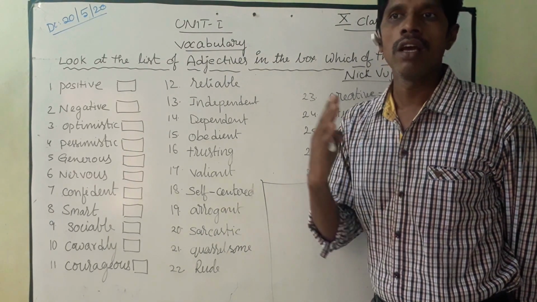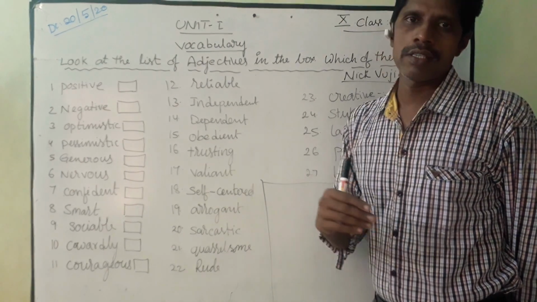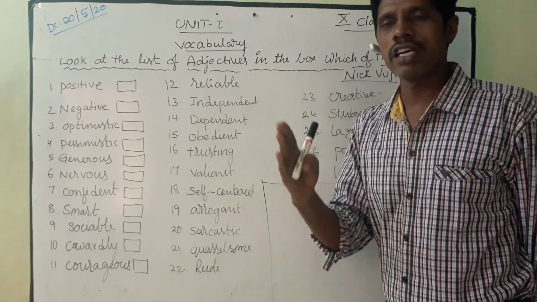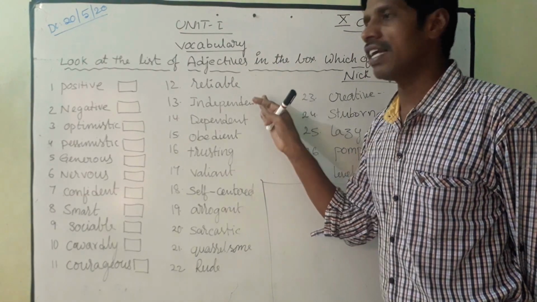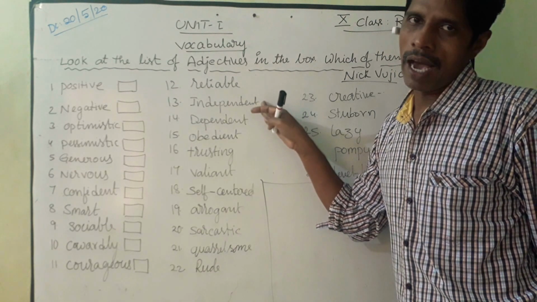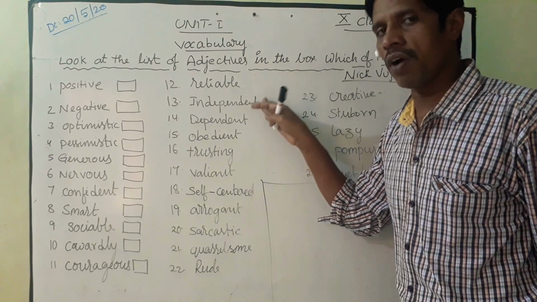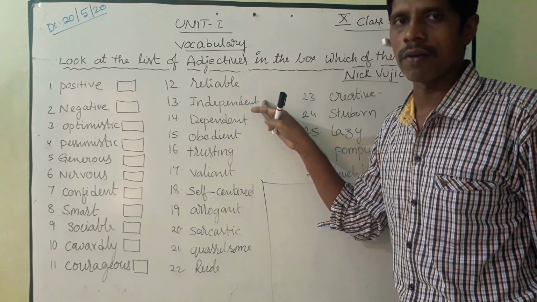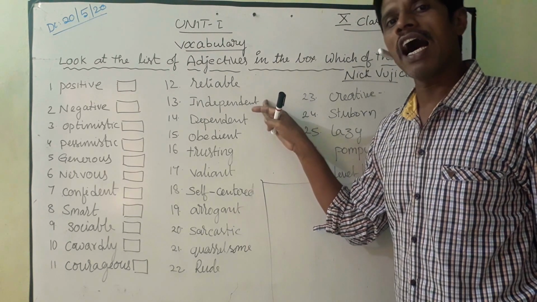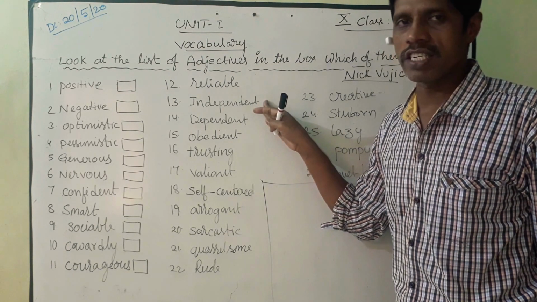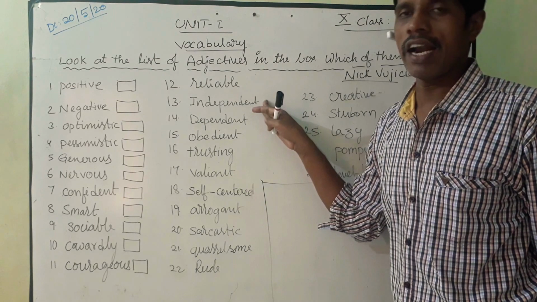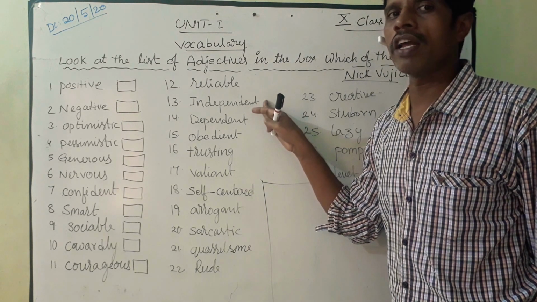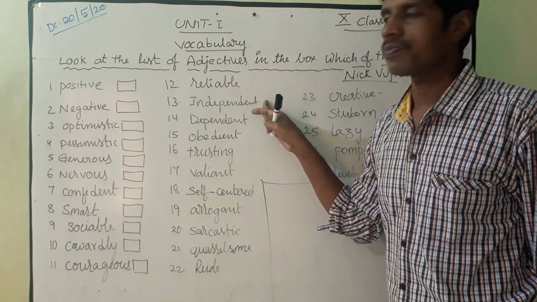He doesn't have any progress. So that's why he or she may be dependent, whereas an independent human being, whether a man or woman, will definitely take their own decisions. And at the same time, they won't depend on anybody.